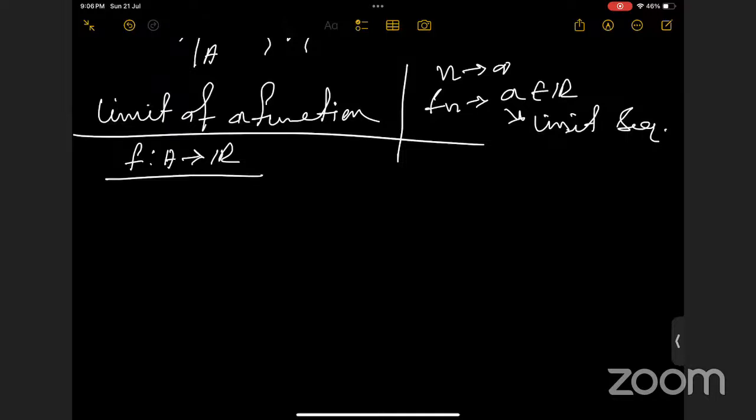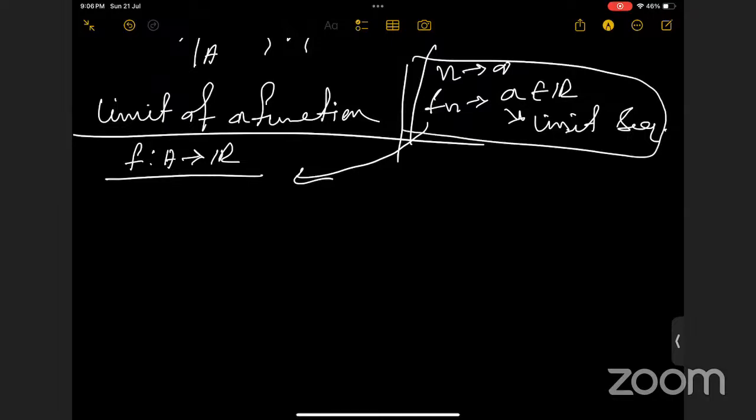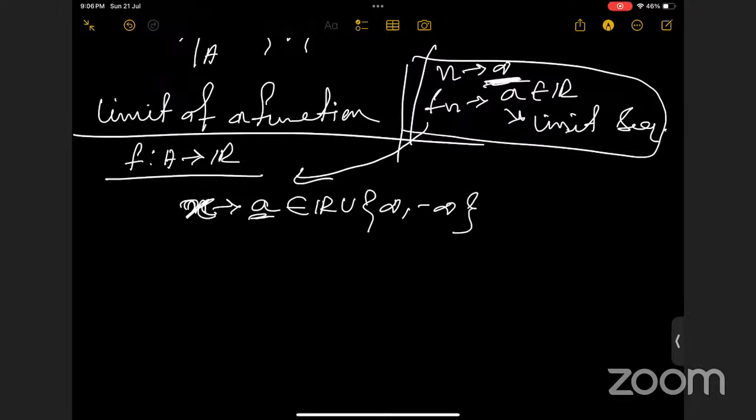So this is basically a general case of the limit of a sequence. Like if x tends to any real number, not necessarily infinity. This is not infinity, this is any real number. It can be infinity and minus infinity again. It includes those. Then the functional value of x will be tending to some number.